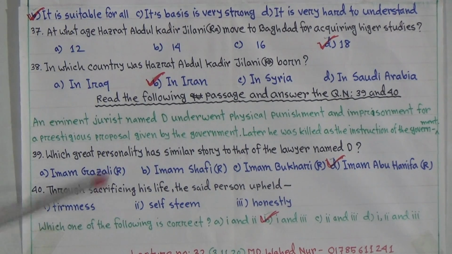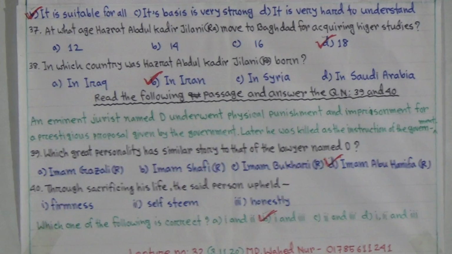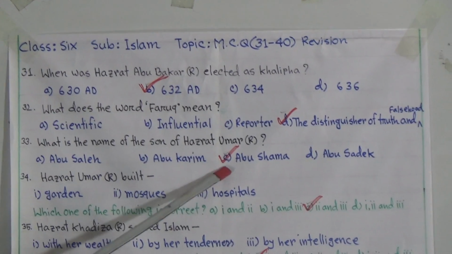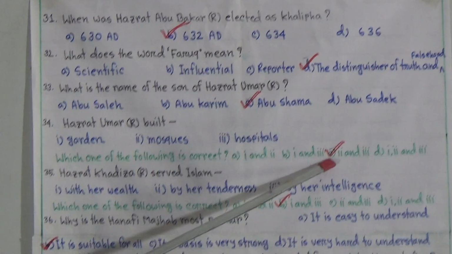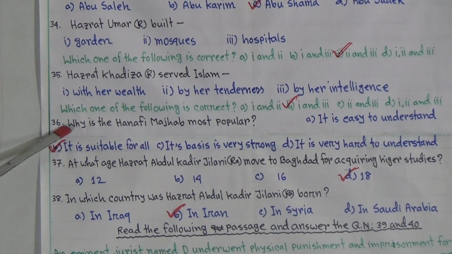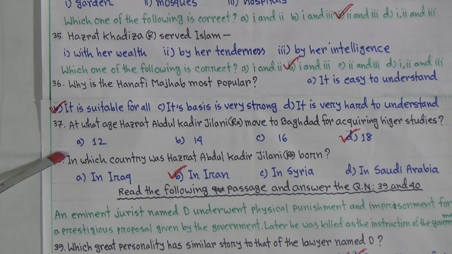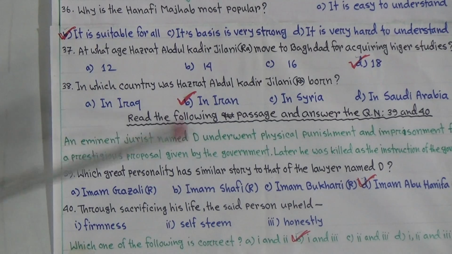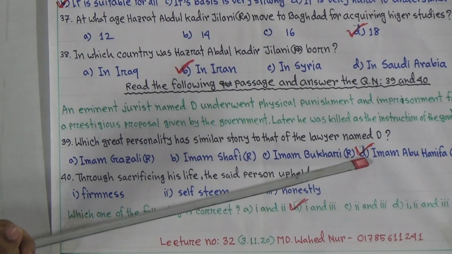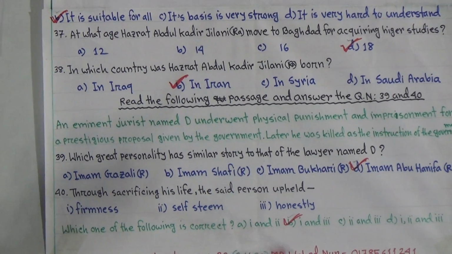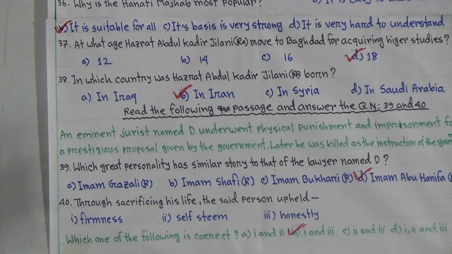That's all for today, my dear students. For the last time, I am telling you only the answers. 31 number B, 32 D, 33 C, 34 C, 35 B, 36 B, 37 D, 38 B, 39 D, and 40 B is the answer. So that's all, lecture number 32.